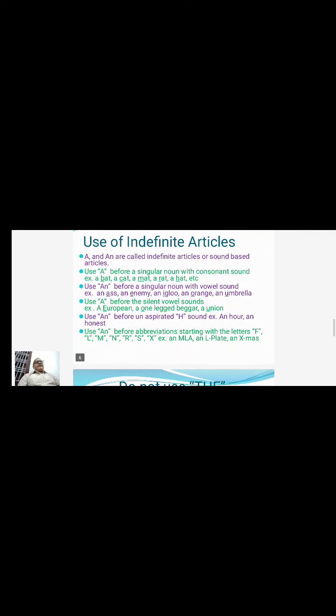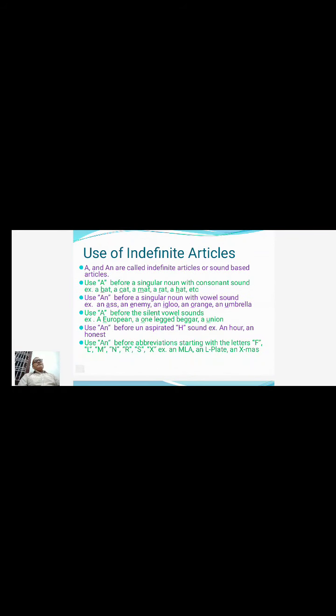And further, if we move on to indefinite articles, I said already indefinite articles are A, AN. These are sound-based articles because A is certainly used with a consonant sound and AN is used before a noun which has a vowel sound.